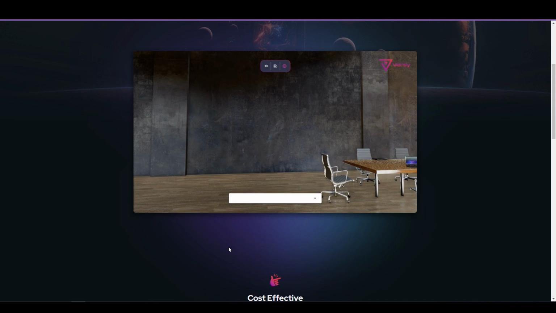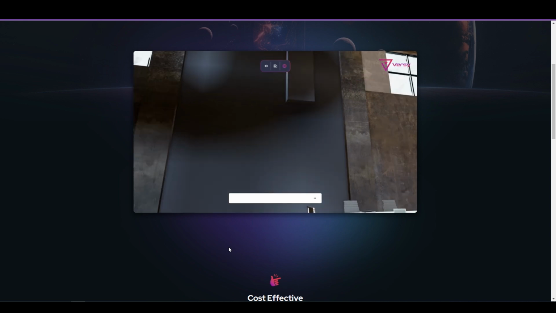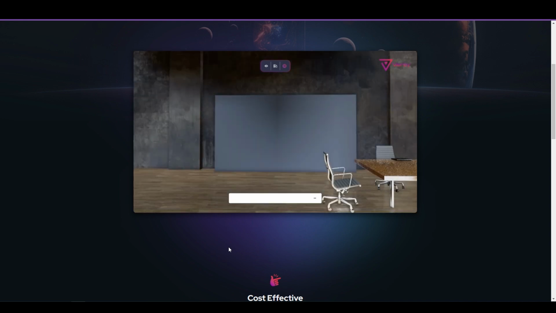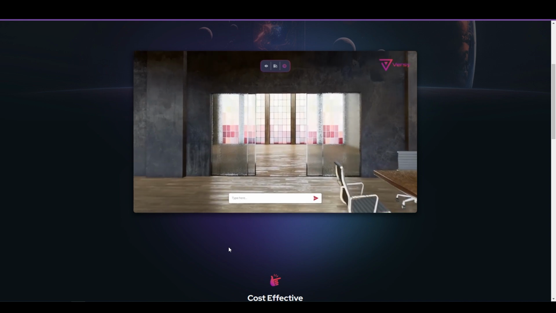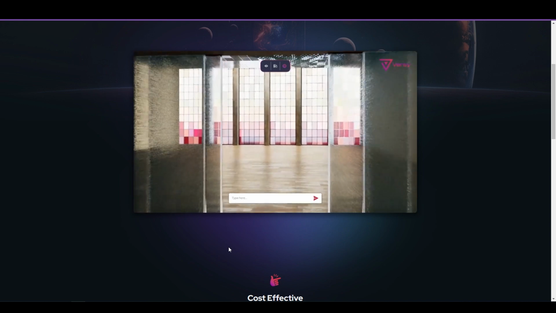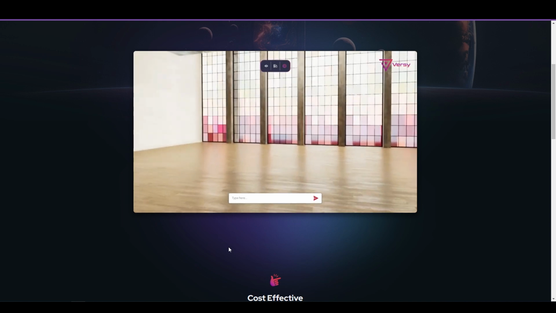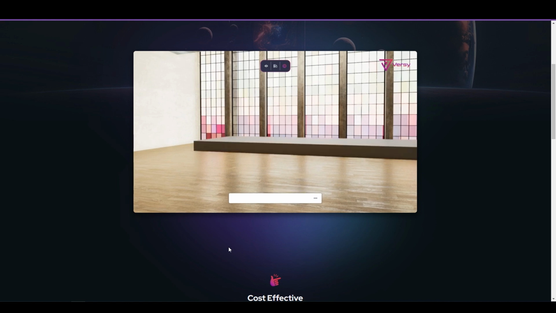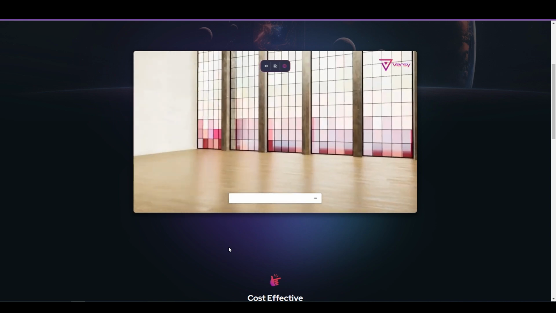So you're looking straight at the wall. Now it's telling it to make another room there, and now it's going to open up a corridor. Wow, with glass. Interesting. Oh, this is crazy. An event room with multiple rows and columns of design. Holy, really?